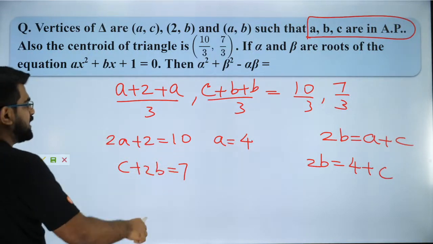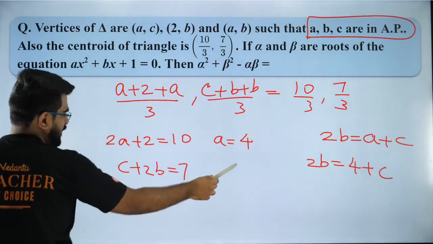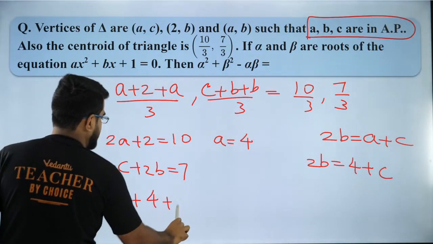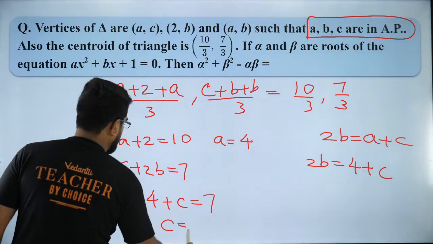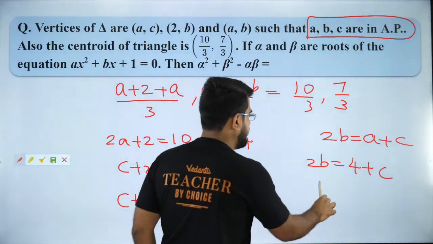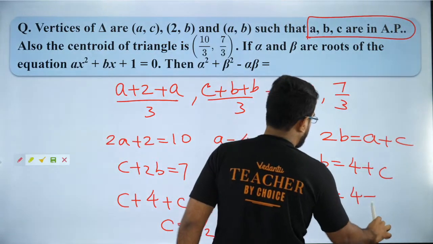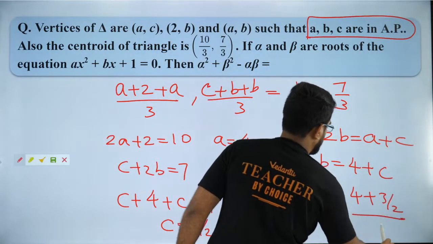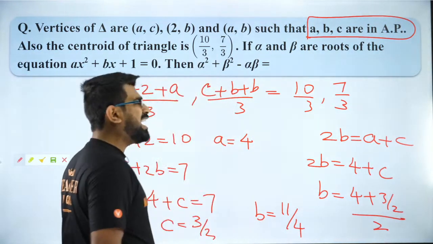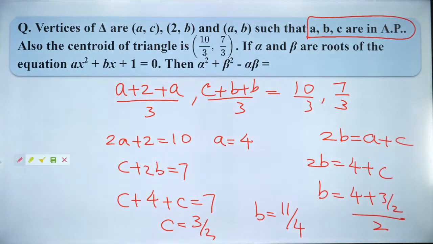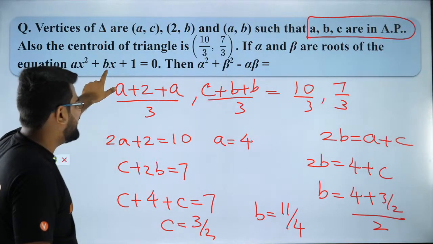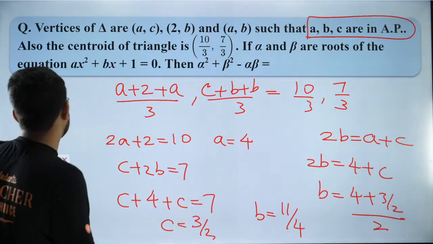So if I use that, I will get 2b is equal to 4 plus c. So I will get c plus 4 plus c is equal to 7. So c will turn out to be how much? 3 by 2. So if c is 3 by 2, I will get b to be what? 4 plus 3 by 2 by 2. So that will be b is equal to 11 by 4. So I got a, I got b, I got c. So I can just put it over here. A is 4, b is going to be 11 by 4. So now you guys can solve it, na?